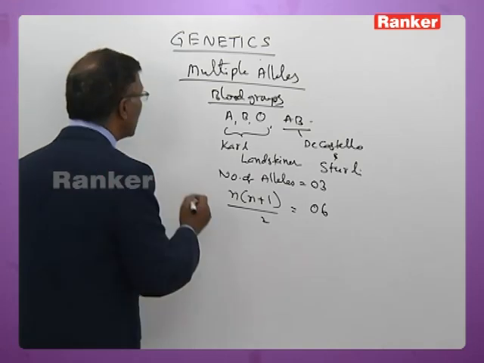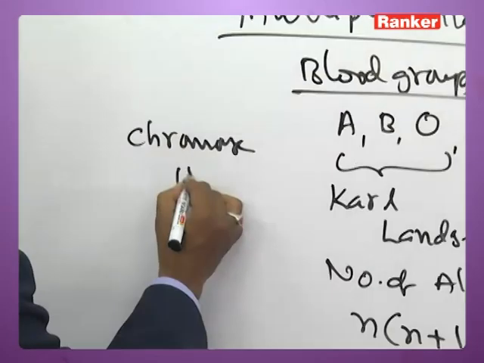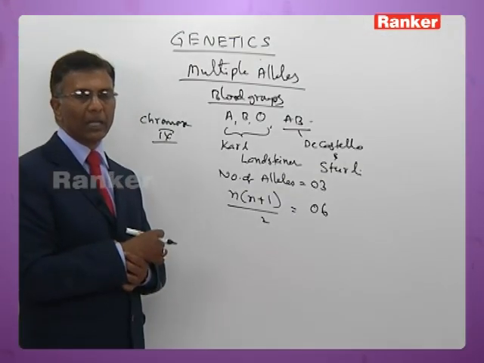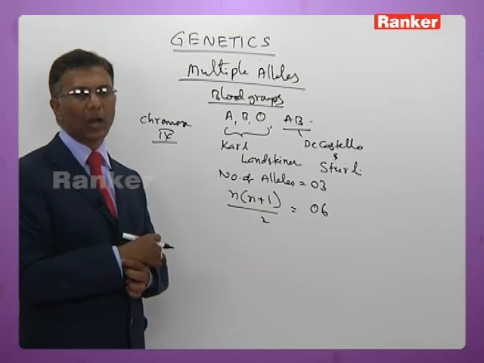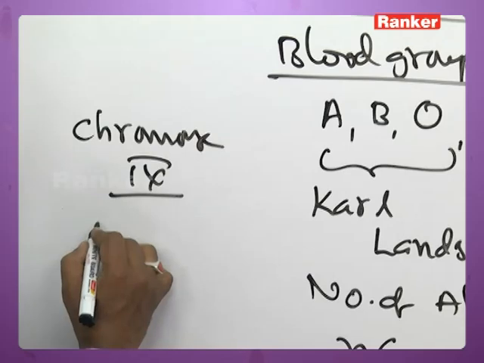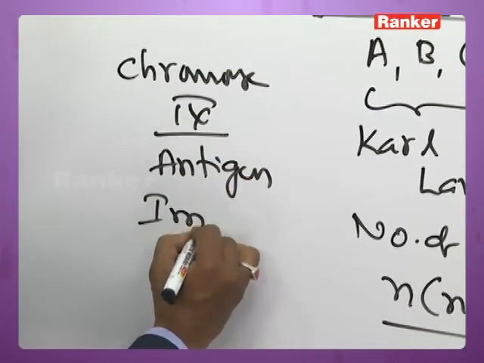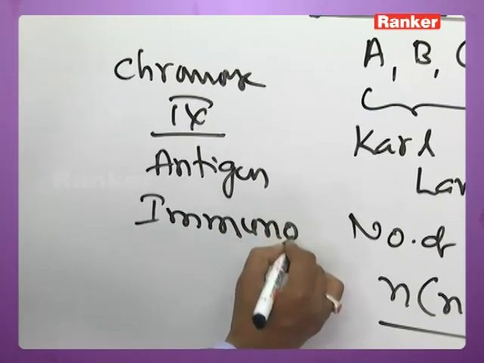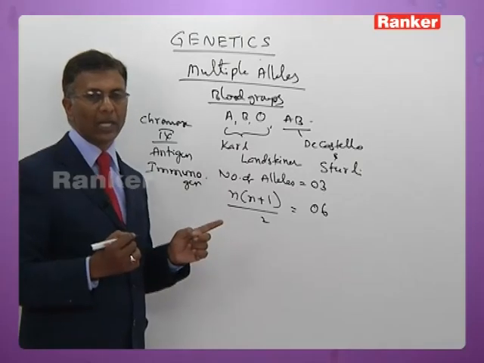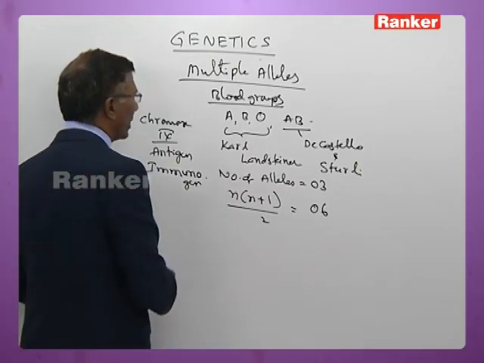Now the gene responsible for blood group formation is present on chromosome number 9. That particular gene synthesizes an antigen or immunogen. That antigen or immunogen responsible for the blood groups is present on the 9th chromosome.